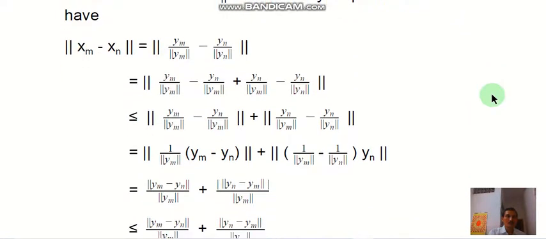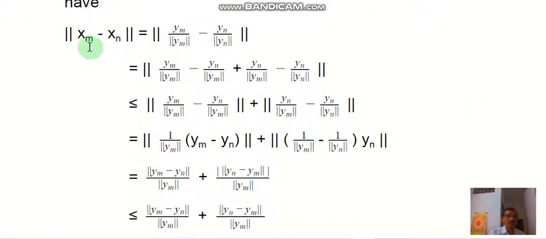So we calculate the value of the norm of xm minus xn.